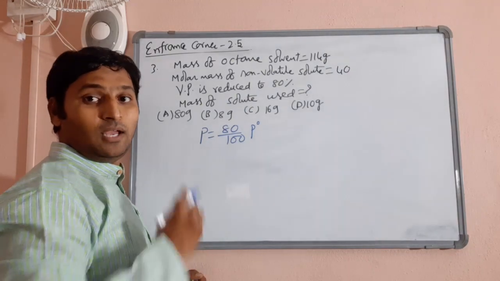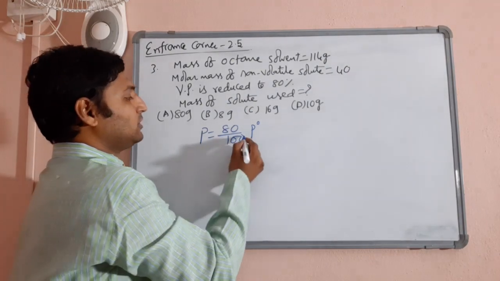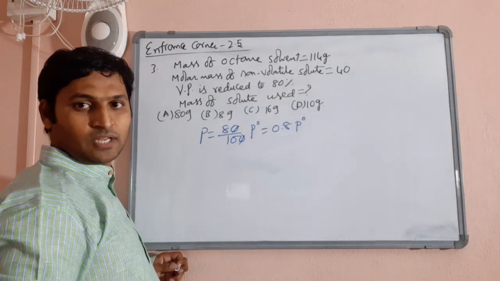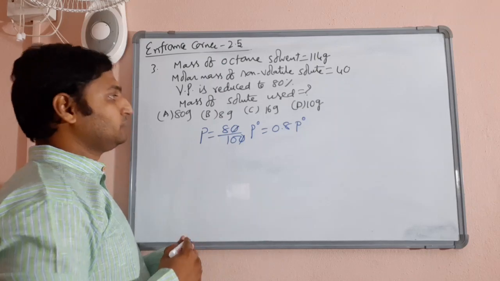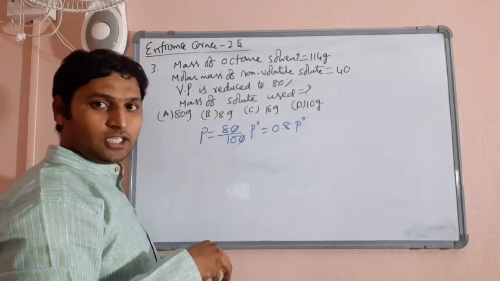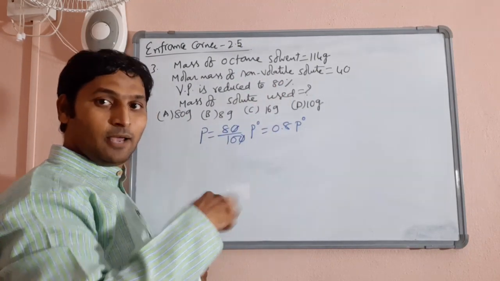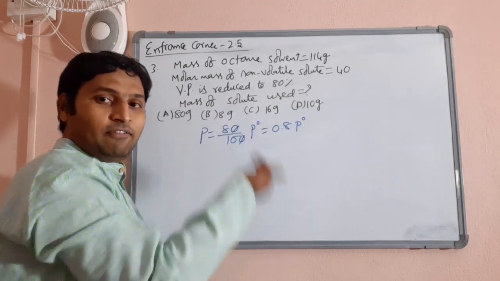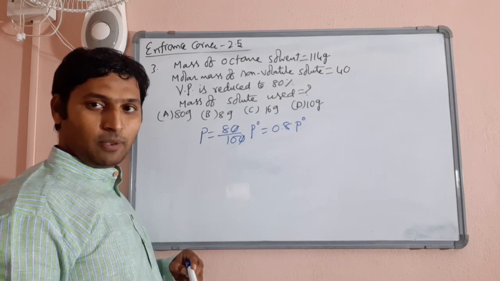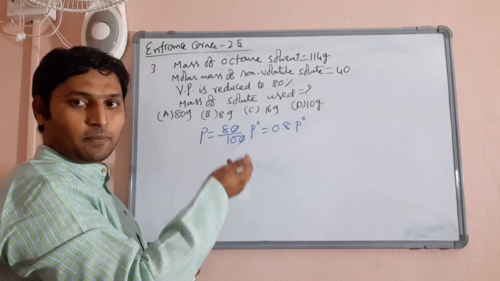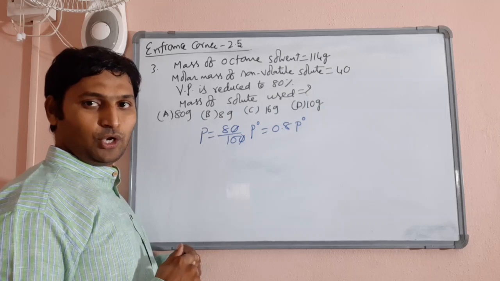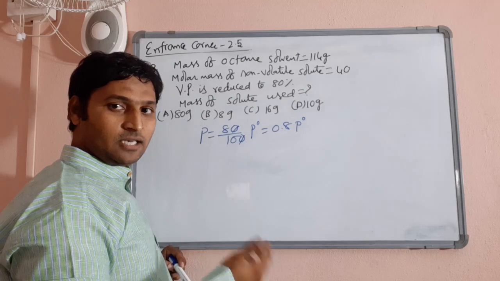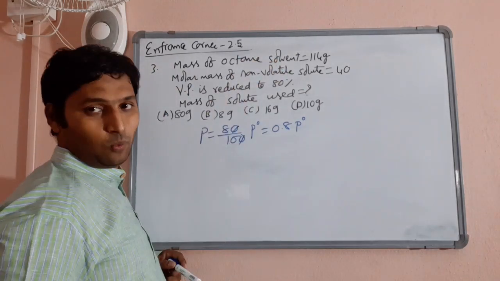P is equal to 80% of P naught. If you simplify, you will get it as 0.8 P naught. Now we have again 2 steps here. Step 1, find the mole fraction from Raoult's law. Reverse. Previously, we found mole fraction from the given percentages or molarity, and we used Raoult's law for calculation of vapor pressure. Here he has given change in vapor pressure, asking the mass of the solute. That's why from this P naught and P values we will find mole fraction. From mole fraction we will try to find the weight of the solute.